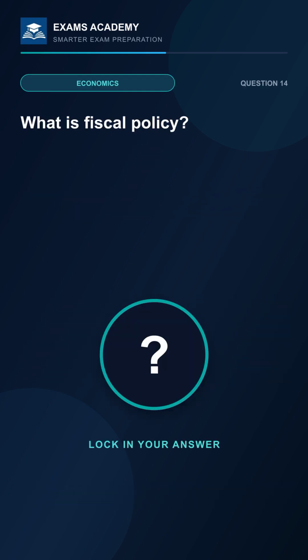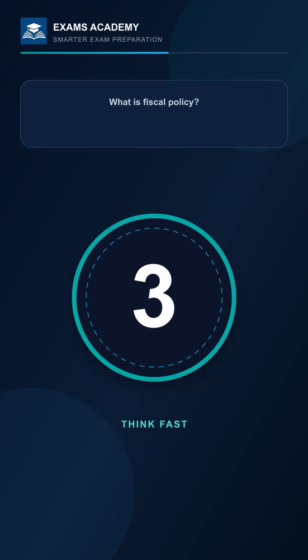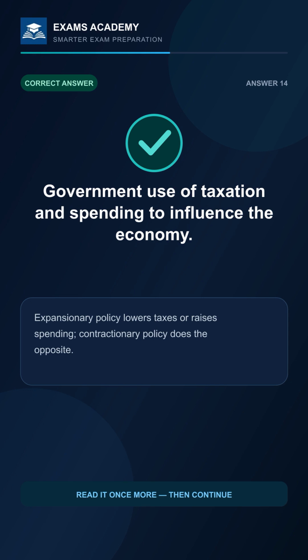What is fiscal policy? 3, 2, 1. The answer is government use of taxation and spending to influence the economy. Expansionary policy lowers taxes or raises spending. Contractionary policy does the opposite.